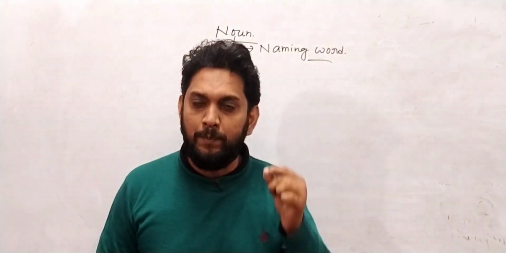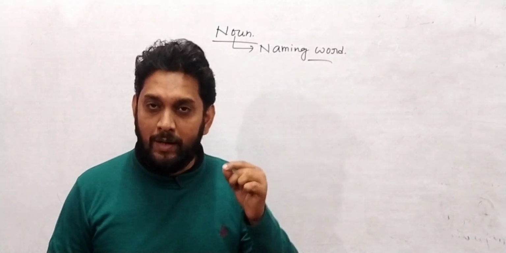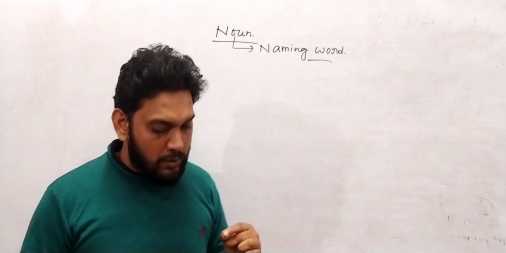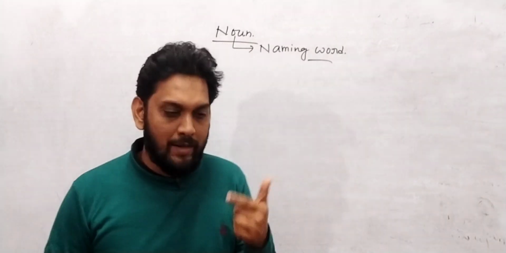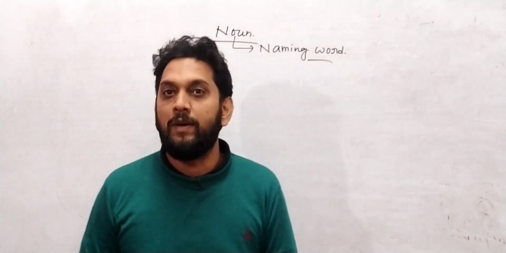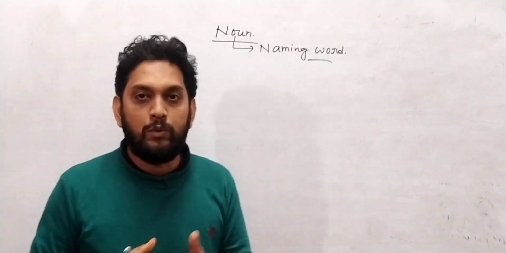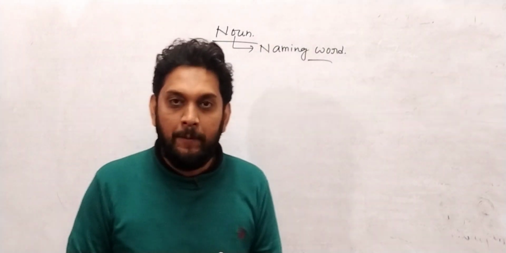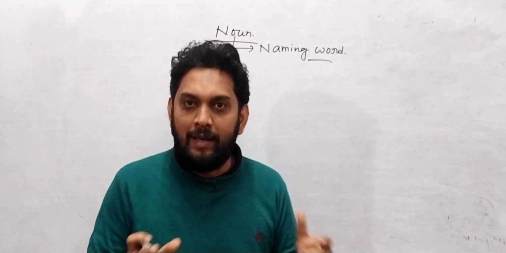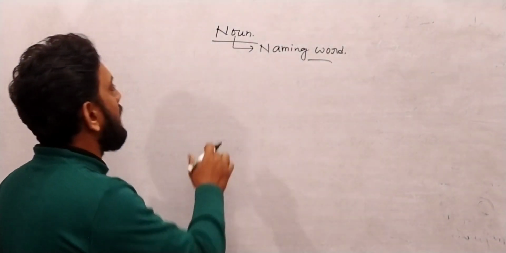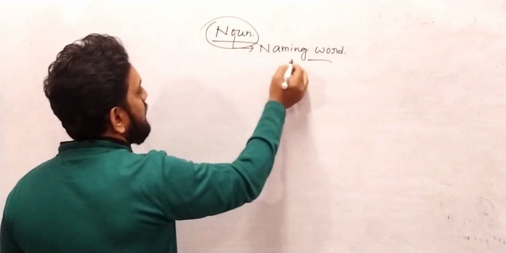But what is the most important thing we need to understand in today's world? Most of the time, school-goers, students and competitive aspirants don't understand the identification and function of noun. But we need to go through the identification and function. And when you understand the identification and function, everything will become very clear. Okay, so what I have written over here: noun is a naming word.